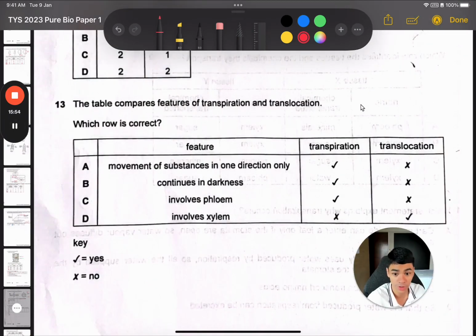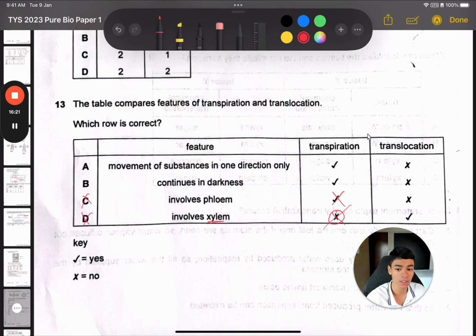Question 13, which row is correct? Now let's look at C and D first. Option C says that involved phloem is transpiration. We know that is not true, right? Phloem is for translocation, moving food and everything else which is manufactured throughout the plant. That's called translocation. So C is wrong. And for involved xylem, it says transpiration, no. We know that's a mistake already. So D is also wrong. So it has to be A or B.